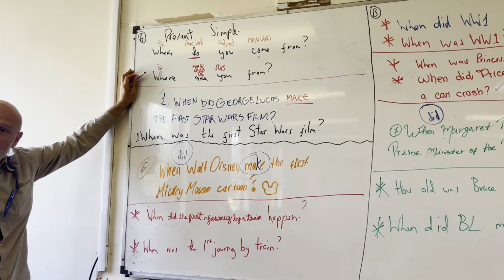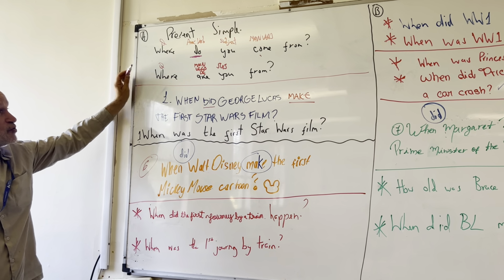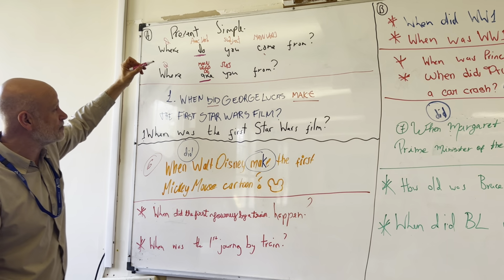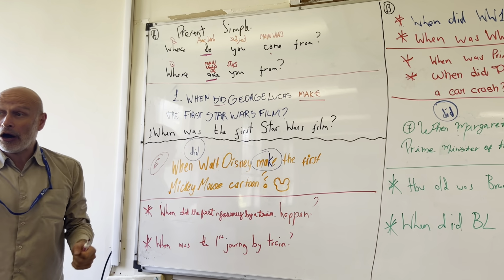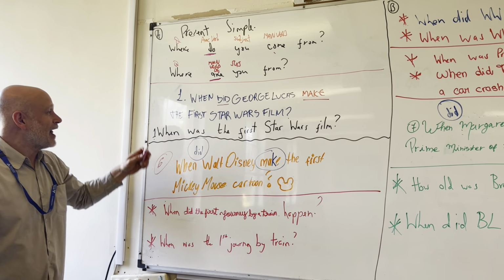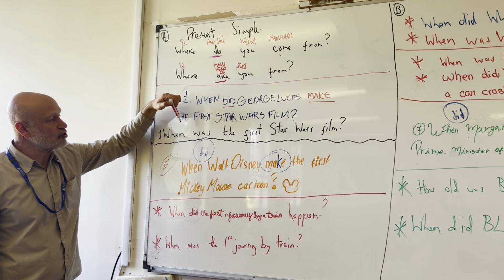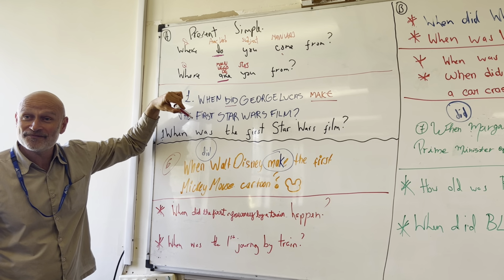If we're using very simple questions, we're using just the verb to be. In the present simple, we use am or is or are. And in the past simple, we use was or were. Okay?